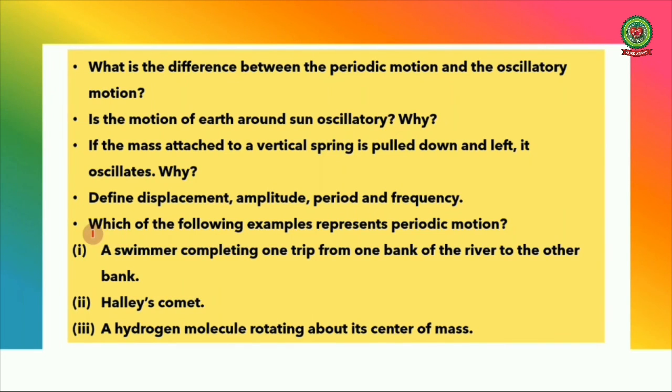And the last question is, which of the following examples represents periodic motion? First, a swimmer completing one trip from one bank of the river to the other bank. Number 2, Halley's comet. And third, a hydrogen molecule rotating about its center of mass.